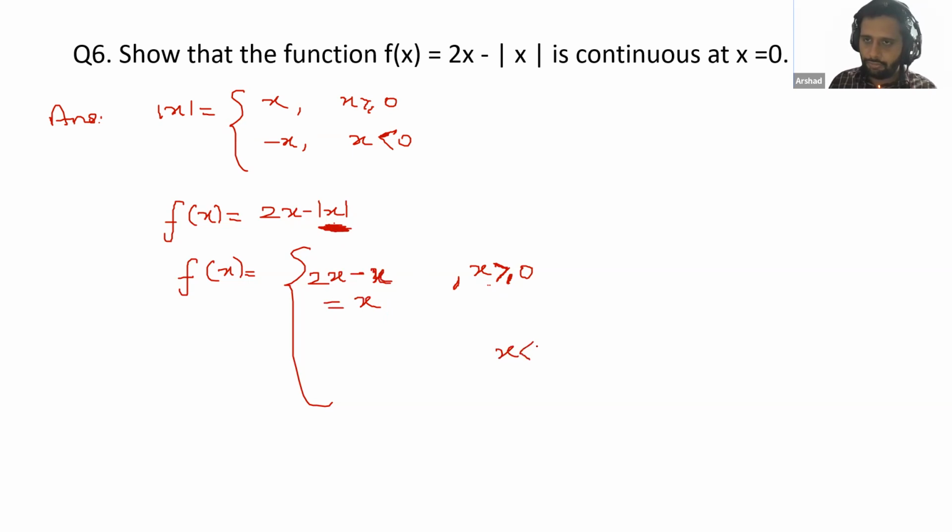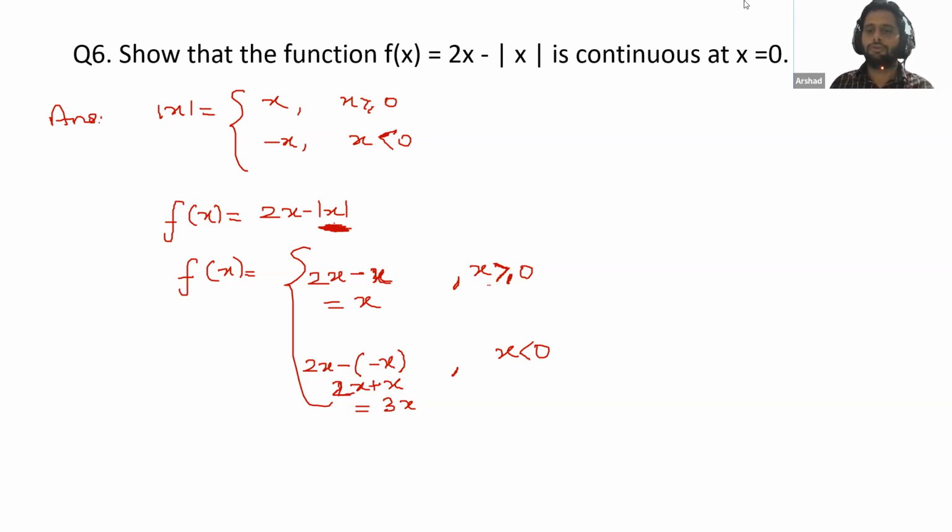Now x is less than 0. Who can tell me? Atif, we have 2x here and minus here. In place of this mod, what can we write? Minus x. Very good. So open this bracket: 2x plus x, which gives you 3x. So when x is less than 0, you will get 3x.